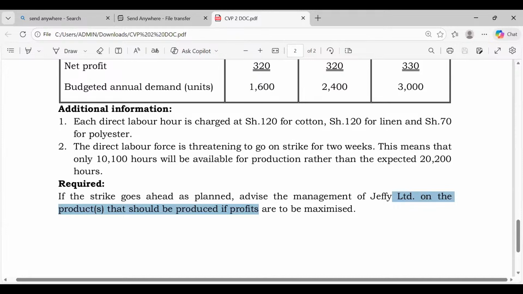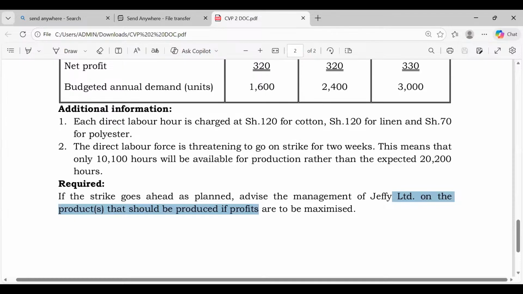This means, remember, initially we had 20,200 hours if these guys don't go on strike. But should they go on strike, we are told, it means that only 10,100 hours will be available. So then we will not be able to produce up to our full potential, up to the budgeted, demanded units there. So this is a question of limitation. And the moment I've been able to see the limit, then those particular steps that I've given you shall apply.